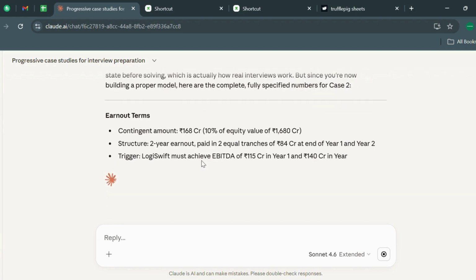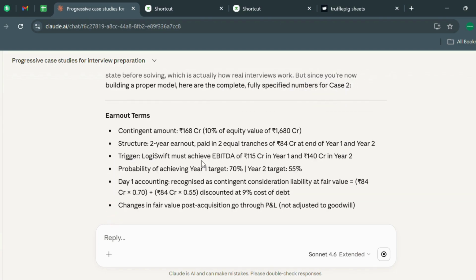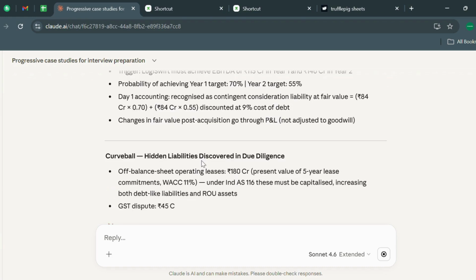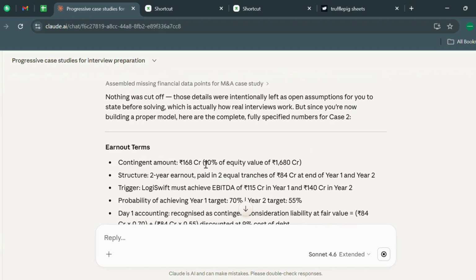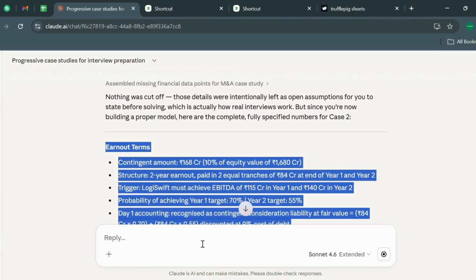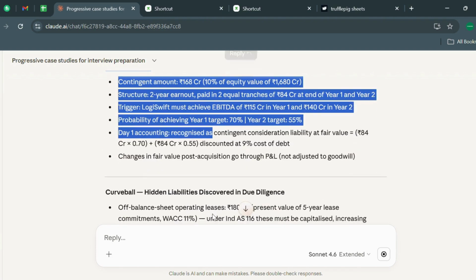See, if you feel this is not something real life, you can use NotebookLM to put in all the data you have, like annual reports, presentations and everything, and question it from NotebookLM. I have given a lot of strategies before this.